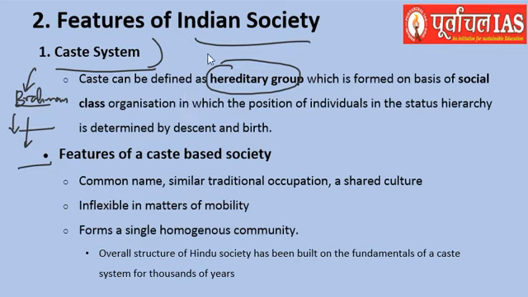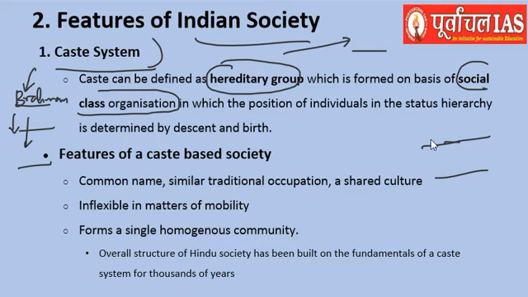So this essentially forms a hereditary group, right? And this hereditary group decides the social class organization of the society. You are classified into various kinds of people, various parts of the society, based upon your caste. Previously, it used to be said that Brahmins form the highest caste, whereas the Shudras and untouchables form the lowest caste of the society. Right, so there are two main attributes that we can say the caste system has.